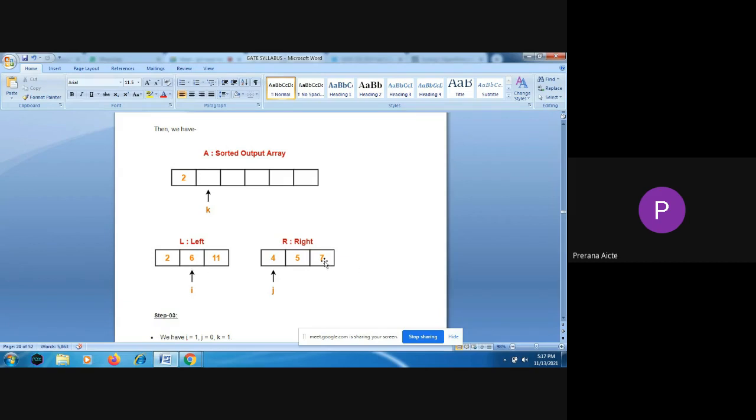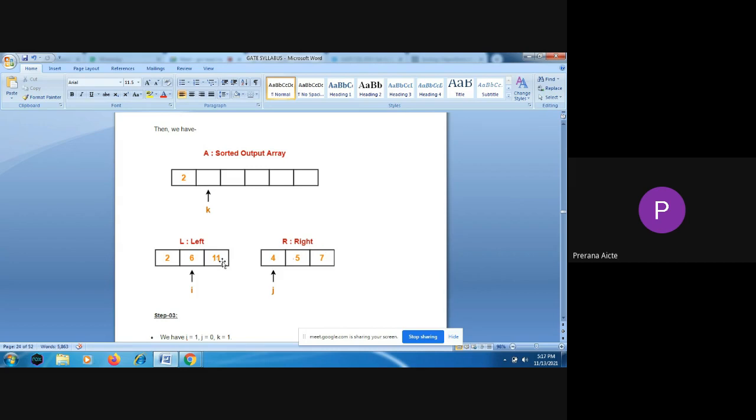Now 6 will be compared with 7. As 6 is less than 7, this element will be moved to the sorted array. Now the i pointer will get incremented. Now 11 will be compared with 7. As 7 is less than 11, 7 will move to the sorted list. Now the element which is left is 11, and that element will be moved next.